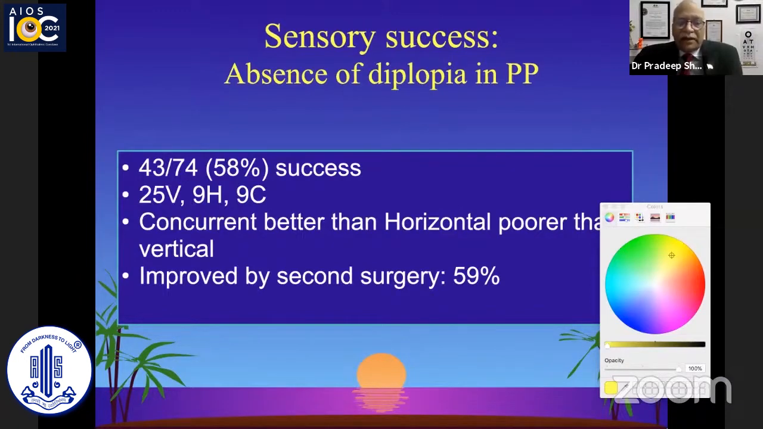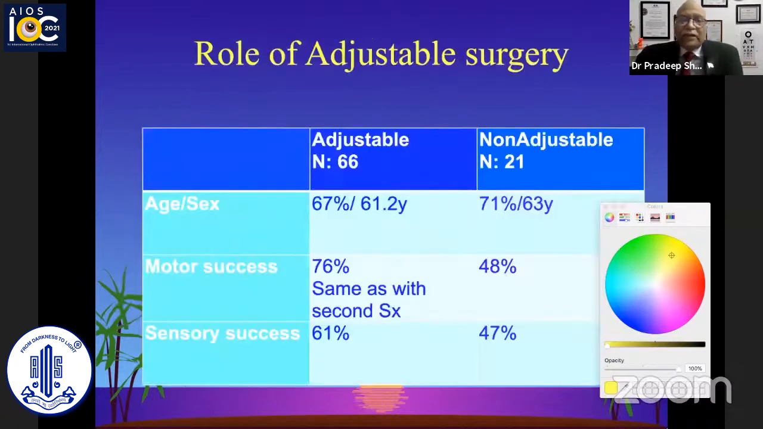And again, the concurrent was better than the horizontal, but poorer than the vertical alone. It was improved again by second surgery from 58 to 59% only. So what is the role of adjustable surgery? As I said, 66 cases were done. It was seen that 67% were females and the mean age was 61.2, and these are both matched in the non-adjustable and adjustable ones.